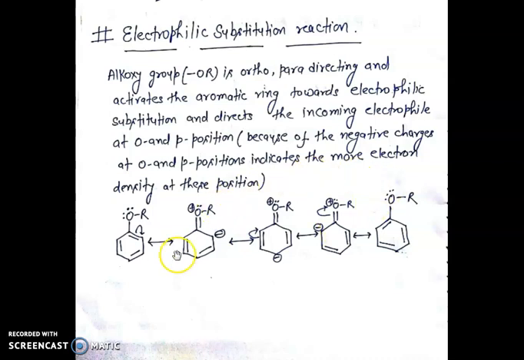This is the resonating structure of alkyl aryl ether. In the resonating structure of alkyl aryl ether, the negative charge at ortho and para position indicates more electron density at ortho and para position.